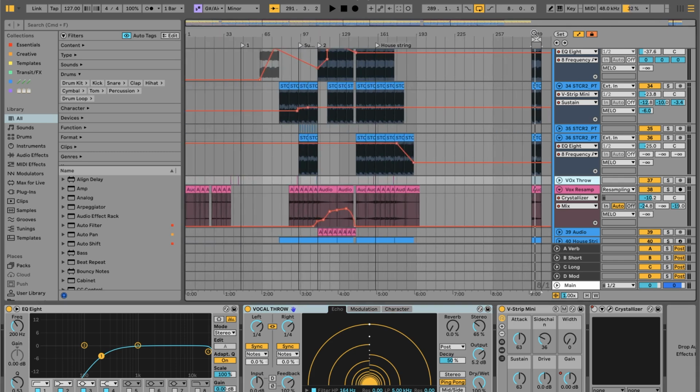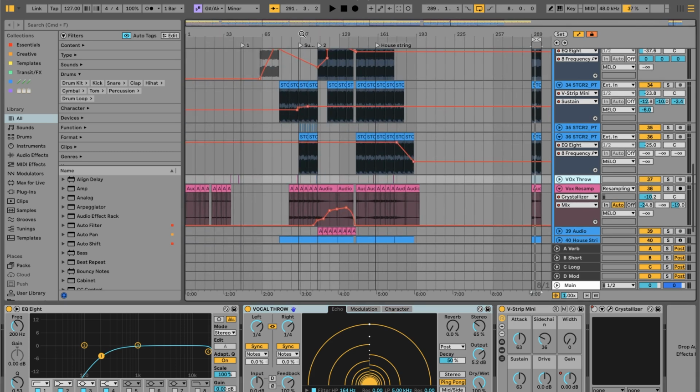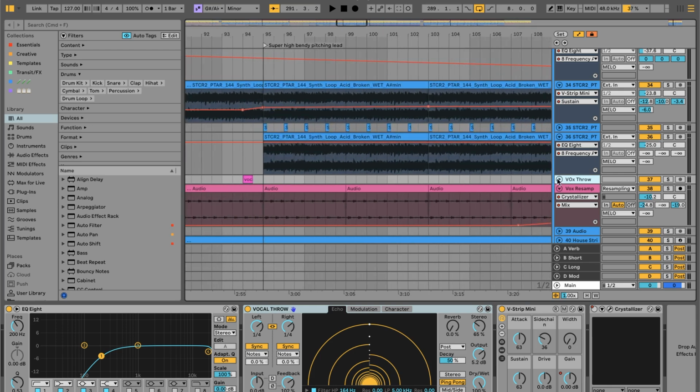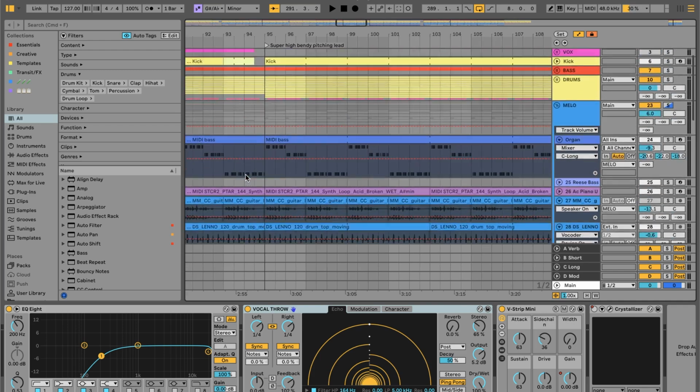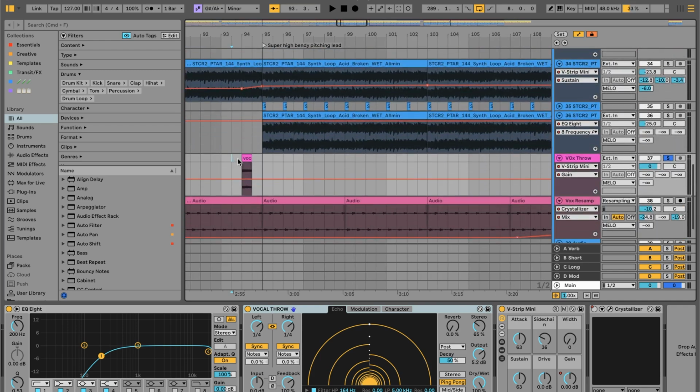I think if we go to the arrangement, you can see it in action here. So on this Vox throw here, we have it come in here. So this is overlapped with the actual vocal line, but it's just the delay of it. So it's just going to echo out.